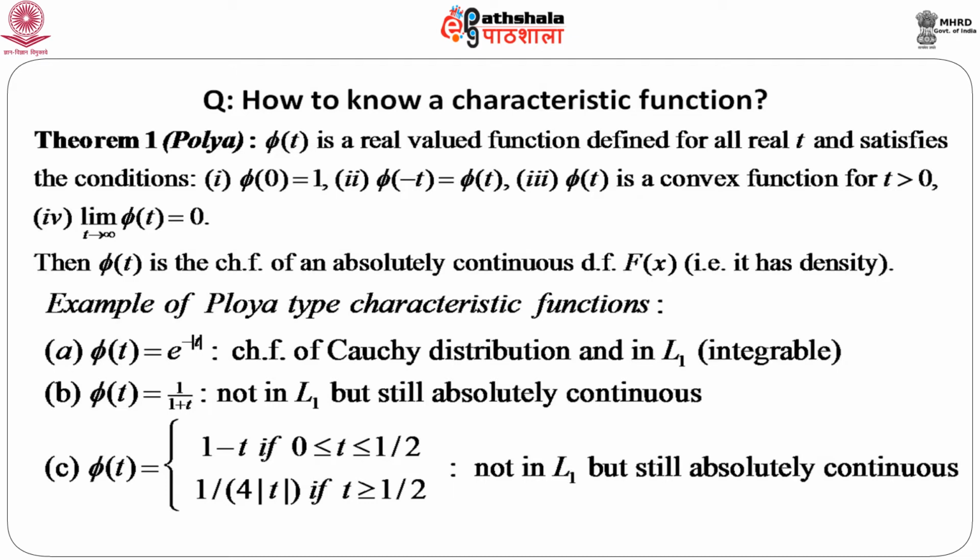Again consider one function phi t, which is 1 minus t if 0 less than equal to t less than equal to half, and 1 by 4 mod t if t greater than equal to half. Now this characteristic function is not in L1, but it is again still absolutely continuous, because it can be shown that this satisfies all the properties of a Polya characteristic function, all the 4 conditions, and hence this must be absolutely continuous. So, we can always get the probability density function corresponding to all these characteristic functions.